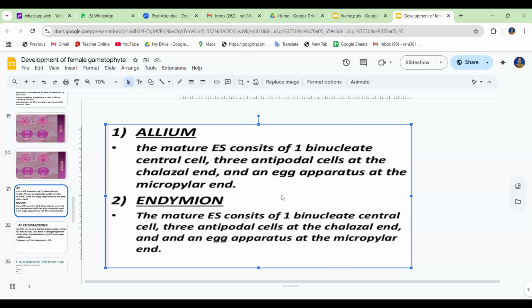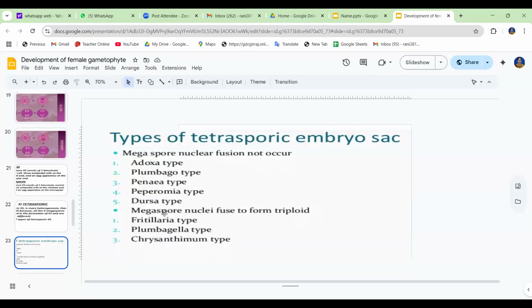In the Endymion type, the mature embryo sac consists of one binucleate central cell, 3 antipodal cells at the chalazal end, and an egg apparatus at the micropylar end. So this is the complete tetrasporic embryo sac.